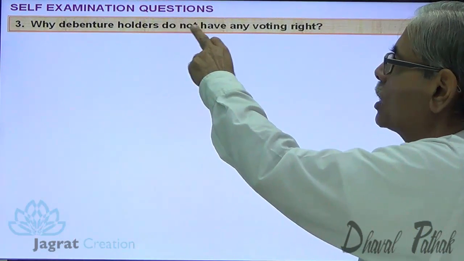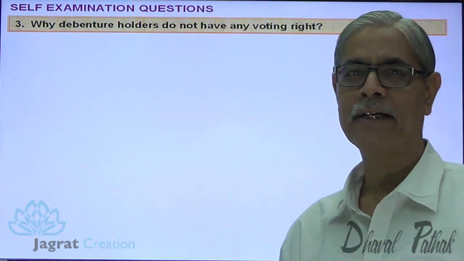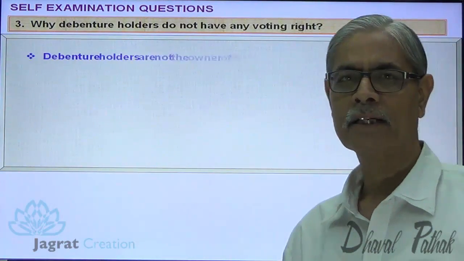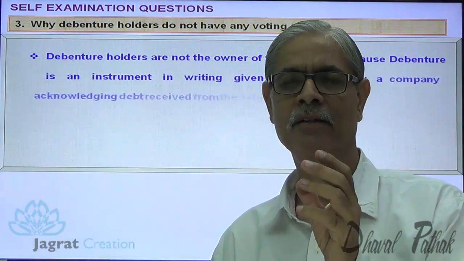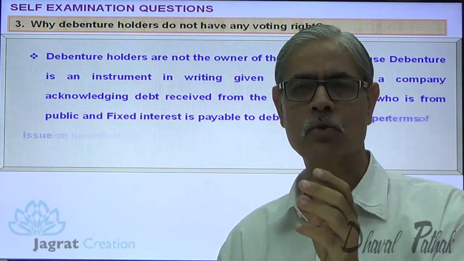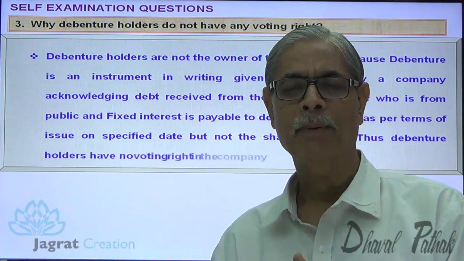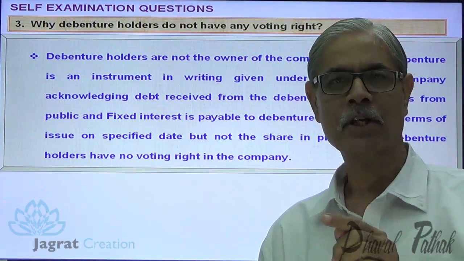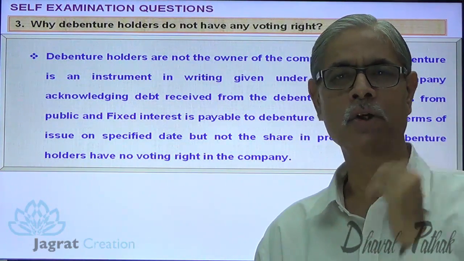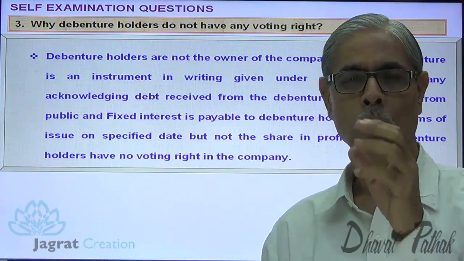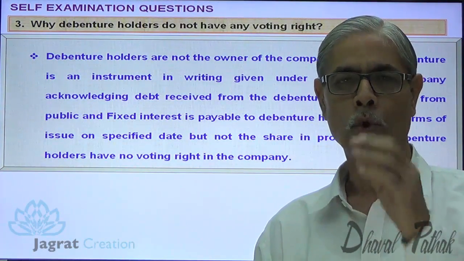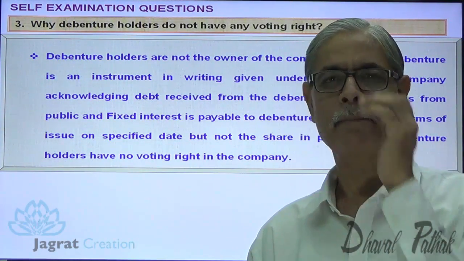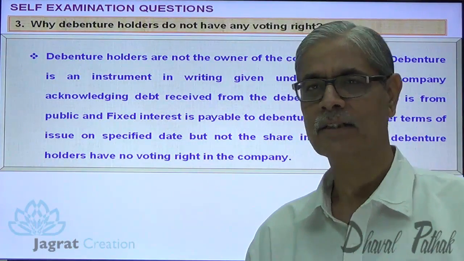Why debenture holders do not have any voting right? See, debenture is an instrument in writing wherein company has acknowledged its debt. Debenture holders are the creditors, not the owners. Owners have a right to vote. Owners have a right to control the affairs of the company, not the creditors.